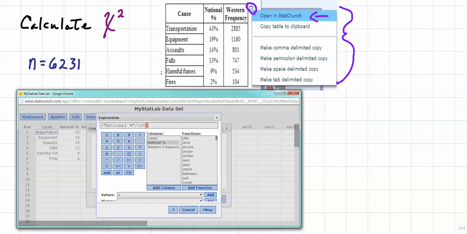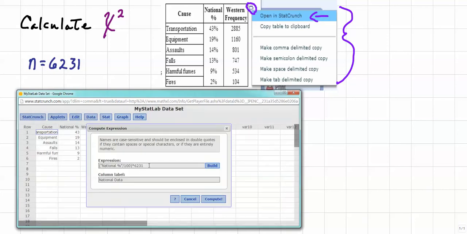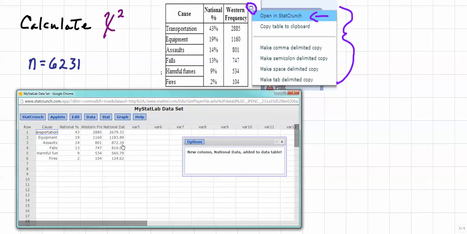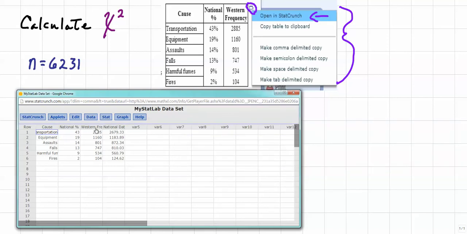We need to divide that by 100 in order to convert that into a decimal. Then you're going to left click just to the right of the parentheses so that your field moves. We're then going to multiply that by n, which is 6,231. And that is what we want to happen in our data set. So we'll left click OK. You'll notice that the expression is now filled in this form, and left click compute, and we now have a new column. This represents the national data, and we are going to compare that to this Western frequency.